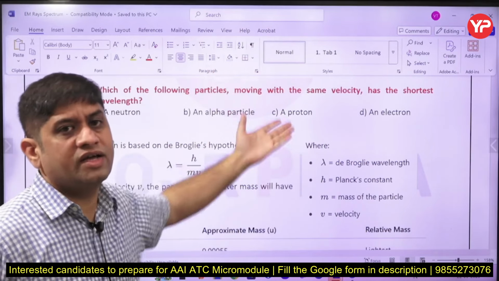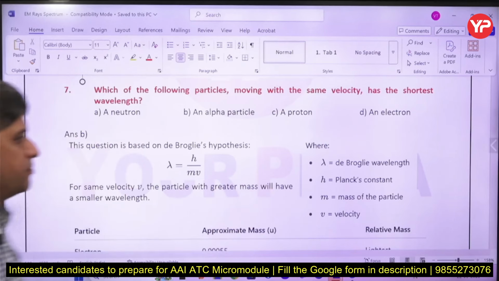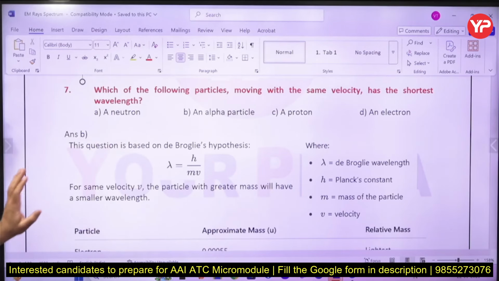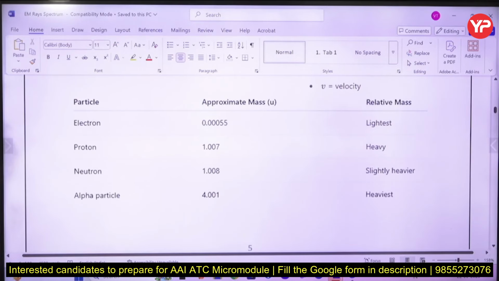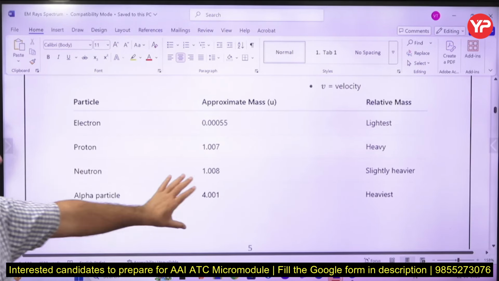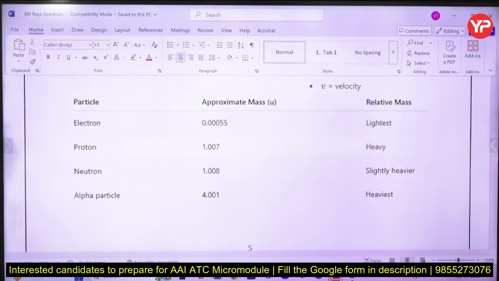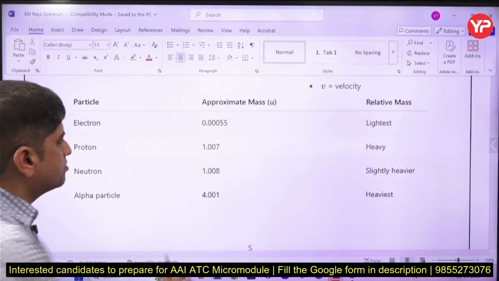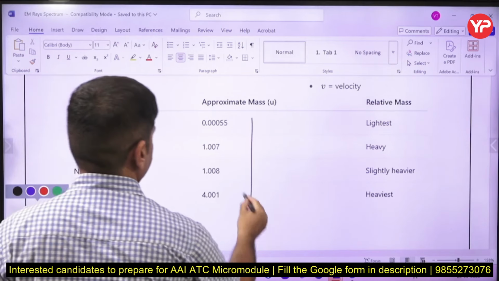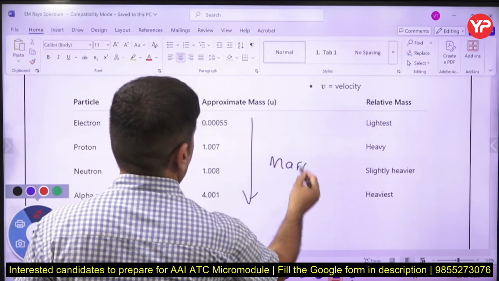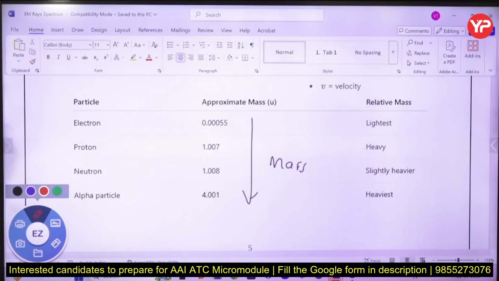Now this is the concept. We have done another concept. Now this is another concept. Wavelength, de Broglie wavelength, Planck's constant, mass of the particle, and this is the formula. How do you calculate this? Now, what are the masses of electron, proton, neutron, alpha particle? Alpha has maximum mass, electron has minimum mass, followed by proton and neutron. So electron, proton, neutron, alpha, increasing mass, remember it. So if mass is increasing, and mass is inversely proportional to wavelength.